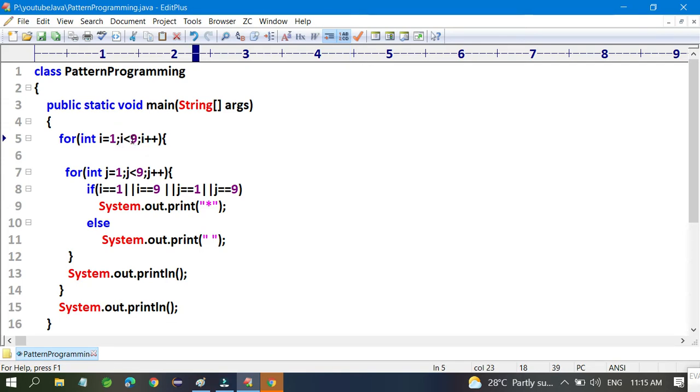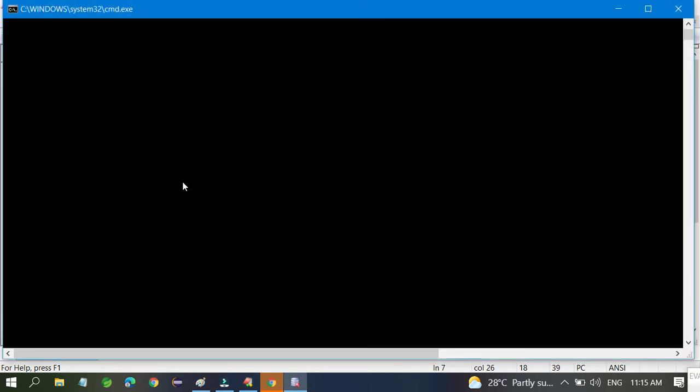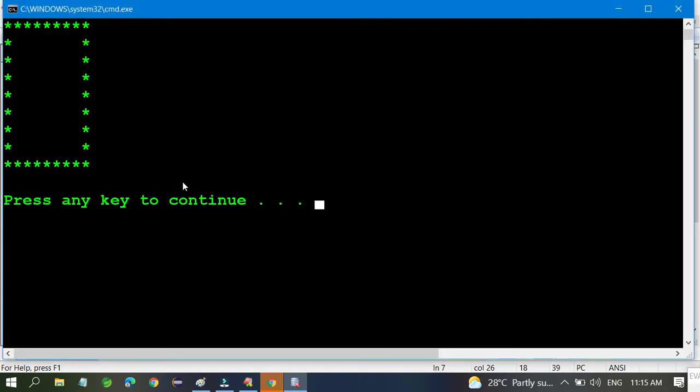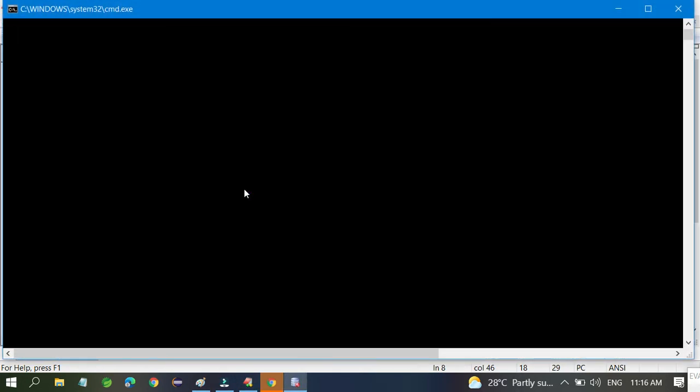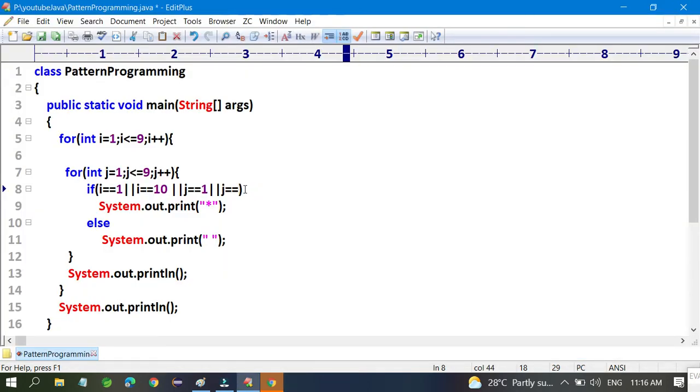So you have to print 10 here. But 0 plus 9 is 9 only, so mention 9, not 10.